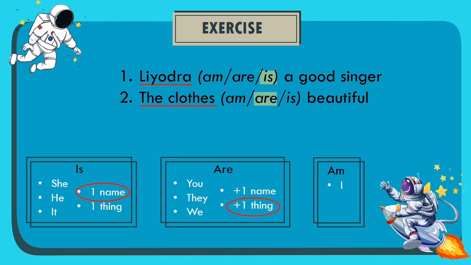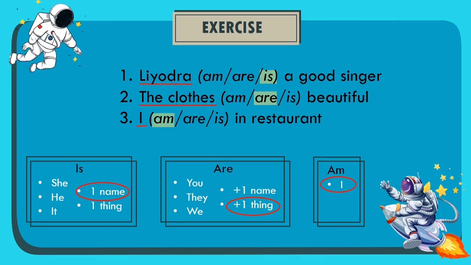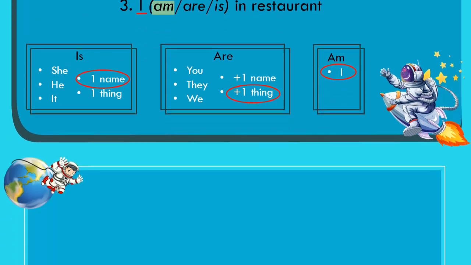The clothes are beautiful. The last question, I am in a restaurant. Because the subject is I, it definitely uses to be "am". So the correct answer is I am in a restaurant.